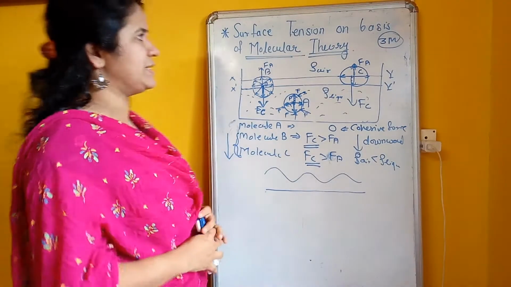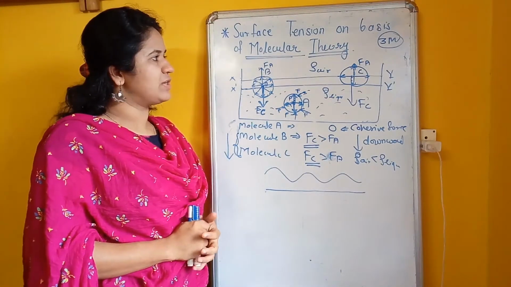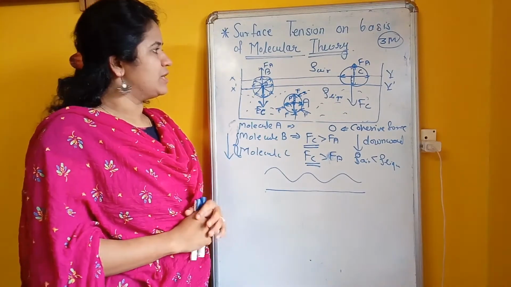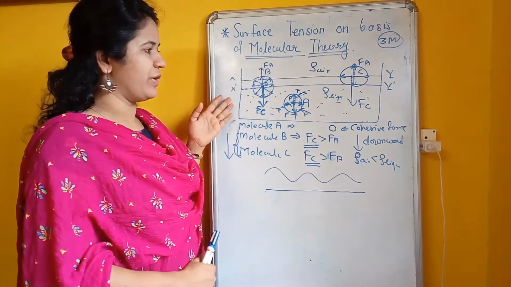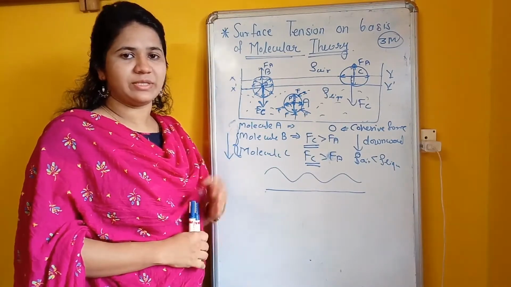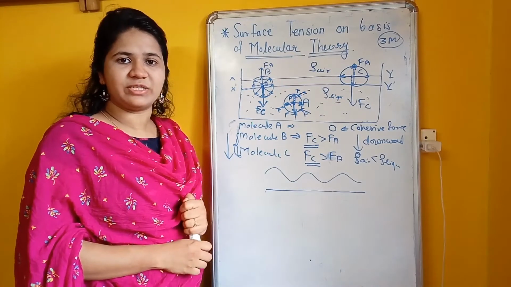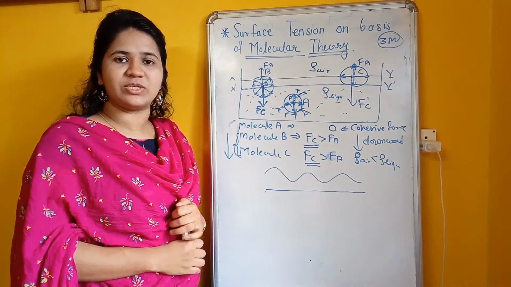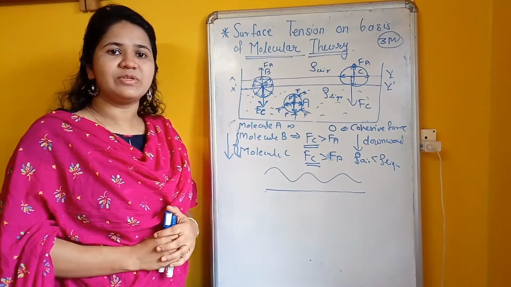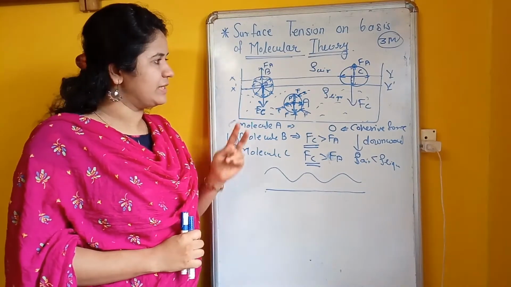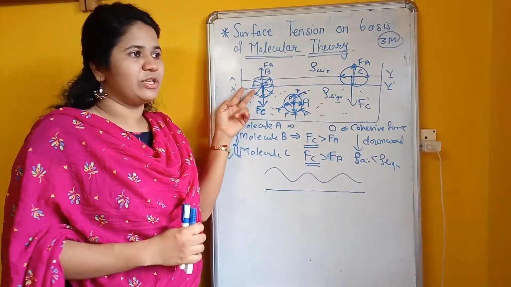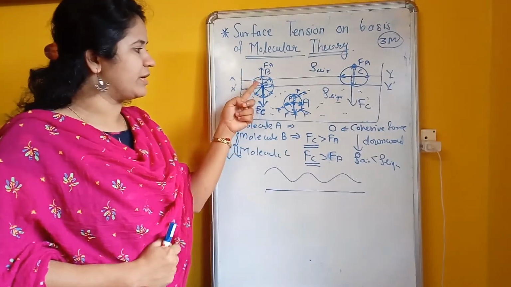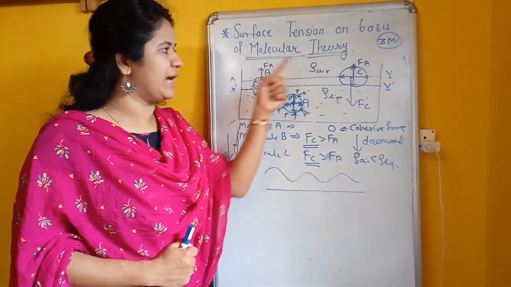The next point is surface tension on the basis of molecular theory. This question is very important for 3 marks. In this point we consider 3 points. Before that, we study what molecular forces of attraction are. There are 2 forces of attraction: the cohesive force and the adhesive force. Now we will study the molecular theory, or the concept behind surface tension. We consider 3 points, point A, B and C.